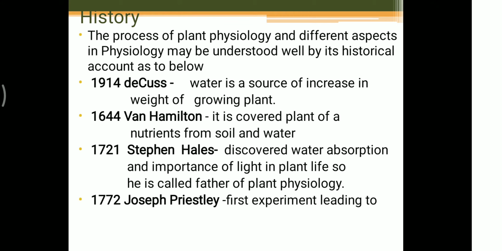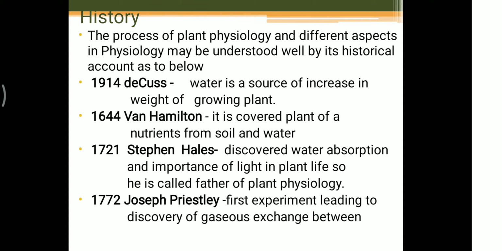Next step, in 1772, Joseph Priestley. What did he do? The first experiment leading to the discovery of gaseous exchange between plant and atmosphere. He said that plants are the medium through which different gases can be exchanged between the atmosphere and the plant body.